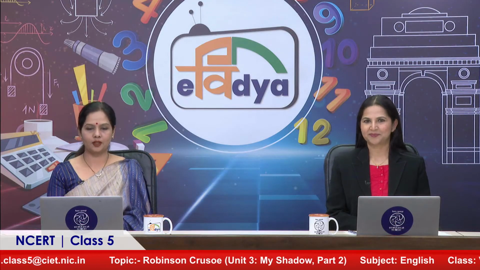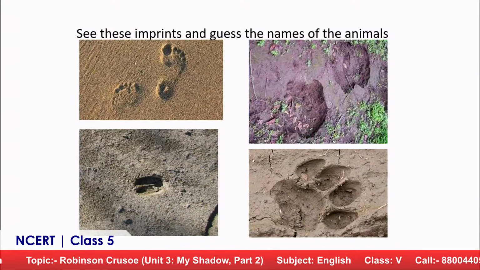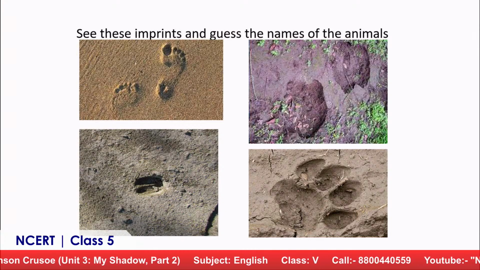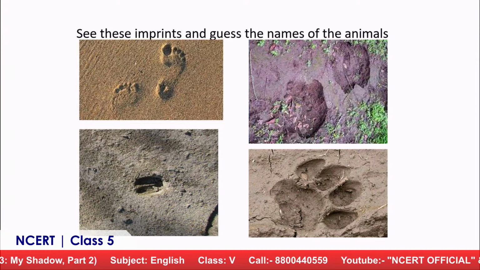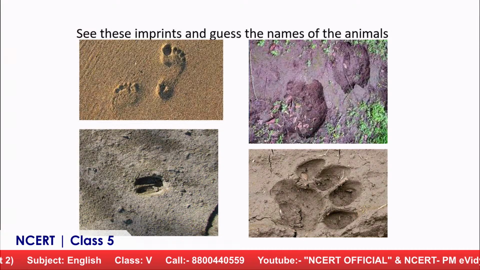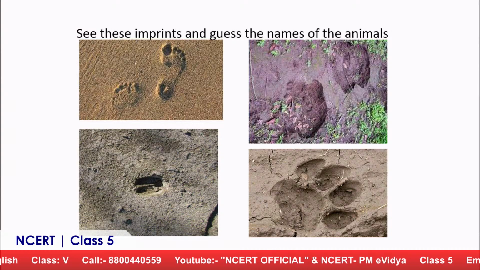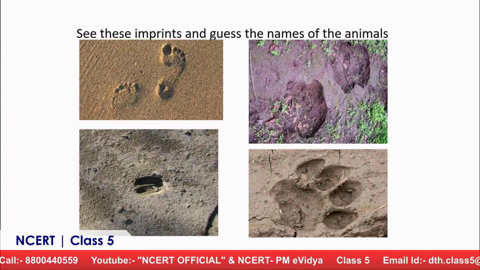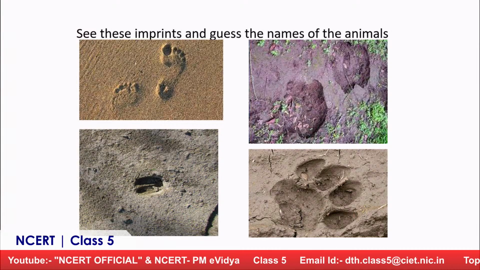Occupied means, yes. Okay. Now, can you guess which animals would have made these imprints? Because we are going to deal with imprints in the chapter. Right. Yes. One is the man. The first footprint is of a person, a human being. Okay. Next one, the round ones. Whose could it be, ma'am? It's a big animal. Big animal, elephant. Yes. Oh, you've got it right. I just guessed it. Yes, it's a big animal and its foot is rounded, you know.